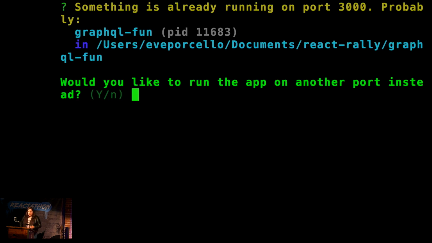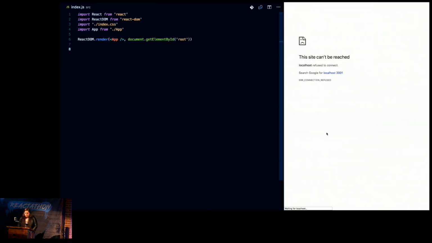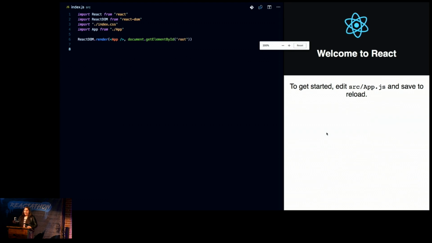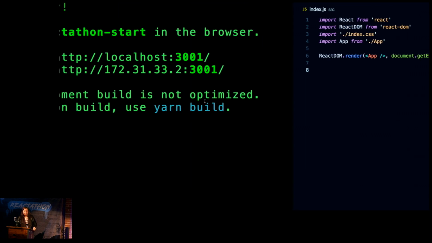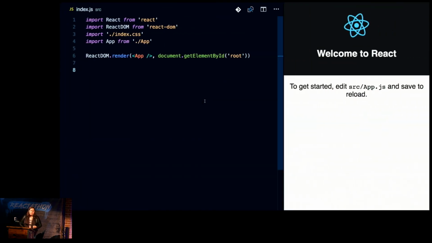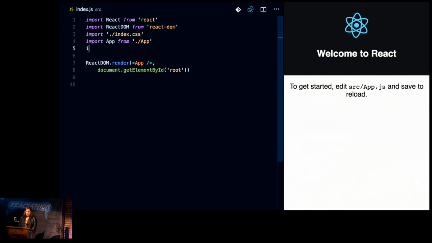Now, as soon as I run yarn start and say that it's OK to run it on that port, this is going to open up just a simple Create React App here on the right side. So how do we get that data? How do we get all these people that are appearing on the screen to be part of our user interface? Well, the way that I'm going to do that is I'm going to pass that client data to our app.